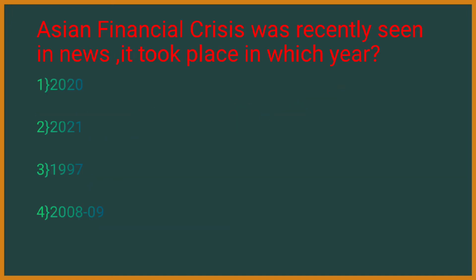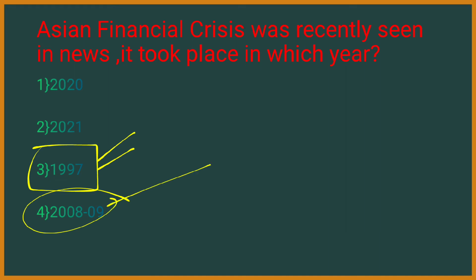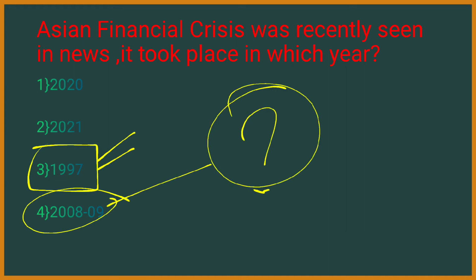Asian financial crisis was recently seen in news. It took place in which year? 2020, 2021, 1997 and 2008-2009. Here the right answer is 1997. In 1997 there was a crisis and it was named as Asian financial crisis. Which was the crisis that was in 2008-2009? You do mention in the comment box. Let's move on to next question.